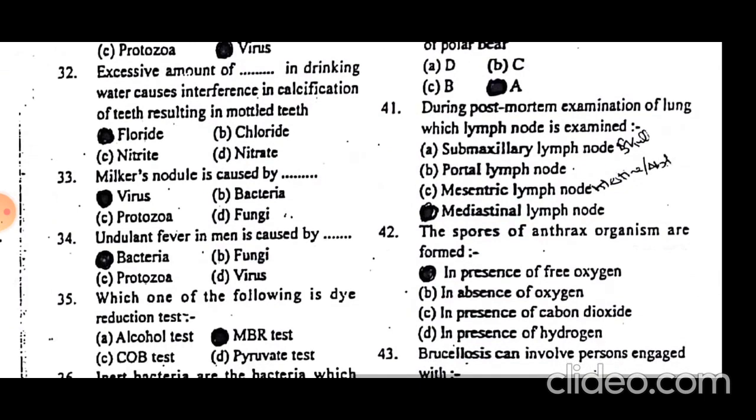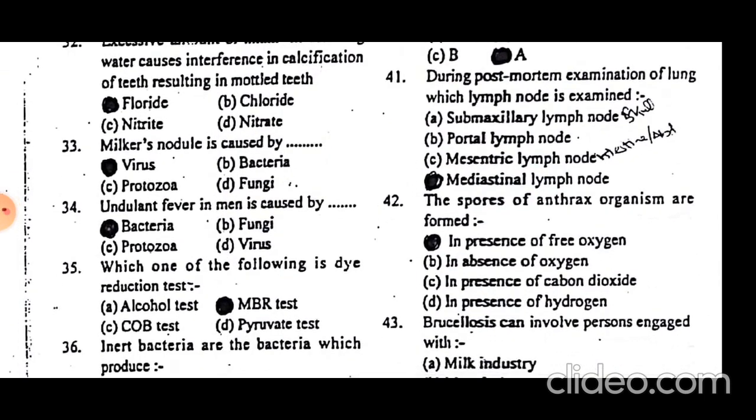During postmortem examination of the lung, which lymph node is examined? Mediastinal lymph node. Mesenteric, the name indicates it will be on the mesentery. Mesentery is the layer of the intestine, so mesenteric lymph nodes are in the intestine. Portal lymph nodes should be at the circulatory system. Submaxillary, maxilla indicates it should be near the skull. Submaxillary lymph nodes are in the head. Mediastinal lymph nodes are in the lungs, so they should be examined during lung examination.